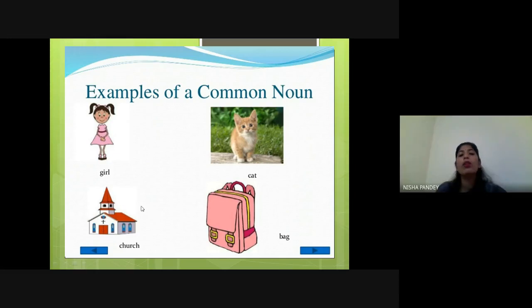Okay. So here it's an example of a place. Again, it's a class of place. The name of this church is not written, and it is commonly called church, right? A holy place for Christians, that is called church. It can be any city, it can be any place. No name is mentioned here, so it will be again an example of a common noun.